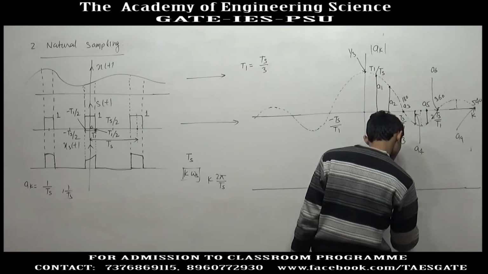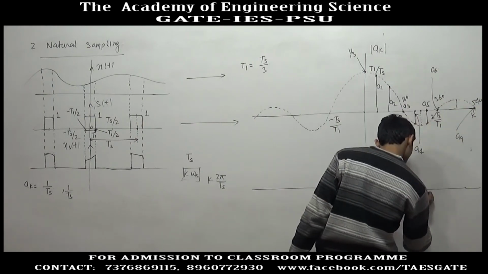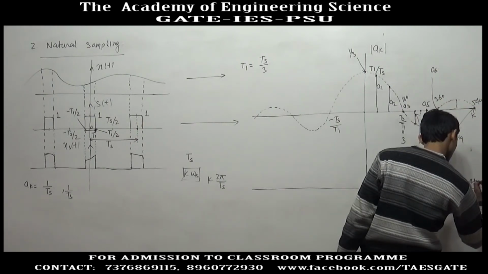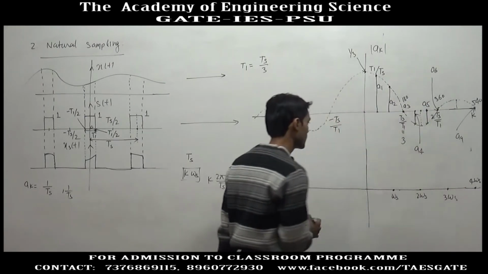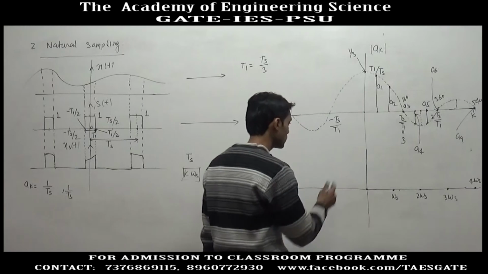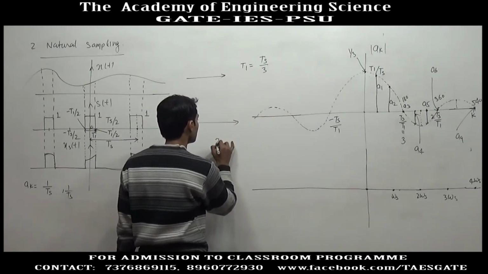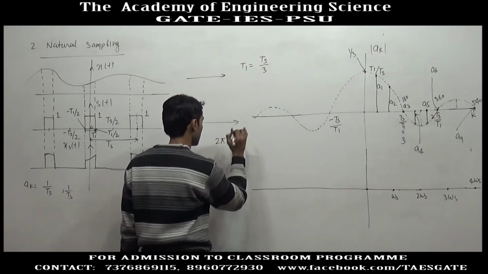Suppose this is omega s, this is 2 omega s, 4 omega s, and similarly in the negative direction, this is 0. So these are the places for impulses, and the strength of impulse is equal to 2 pi a_k.